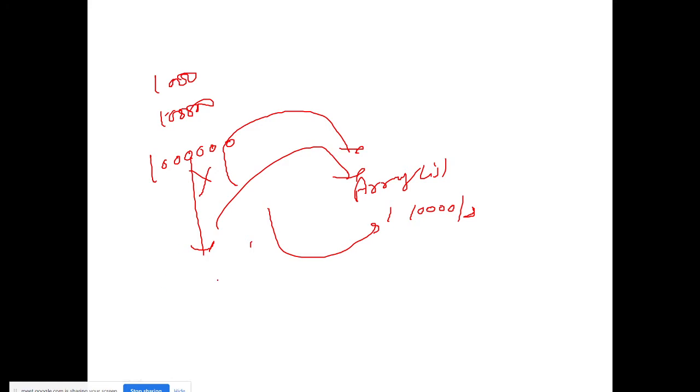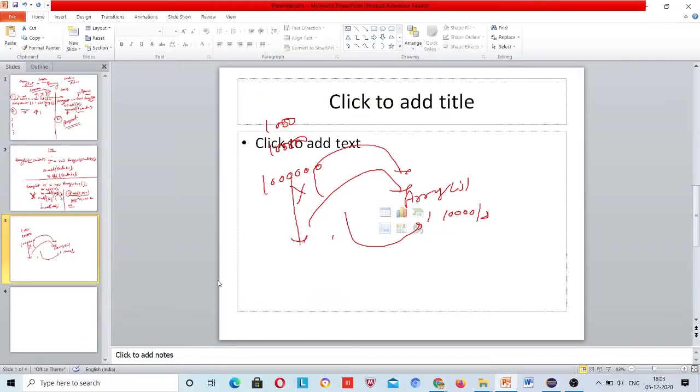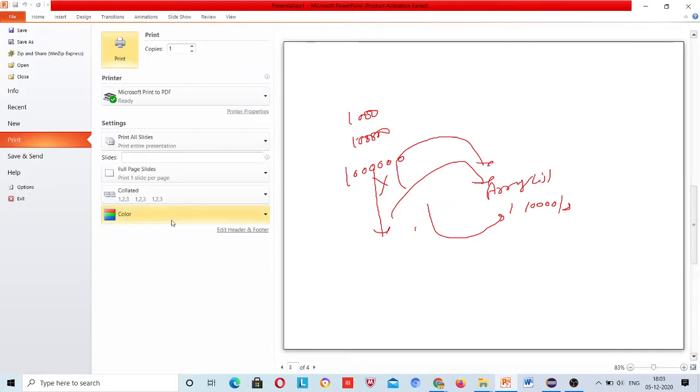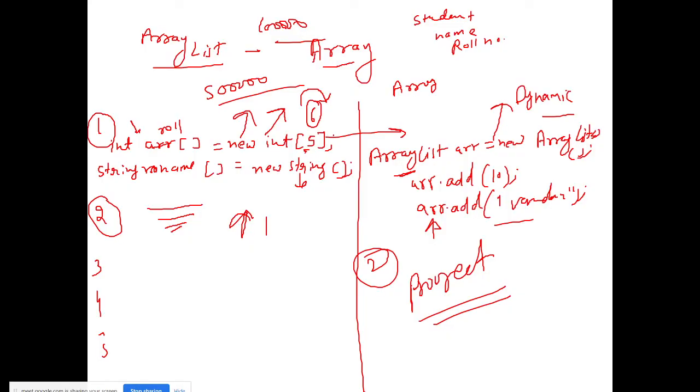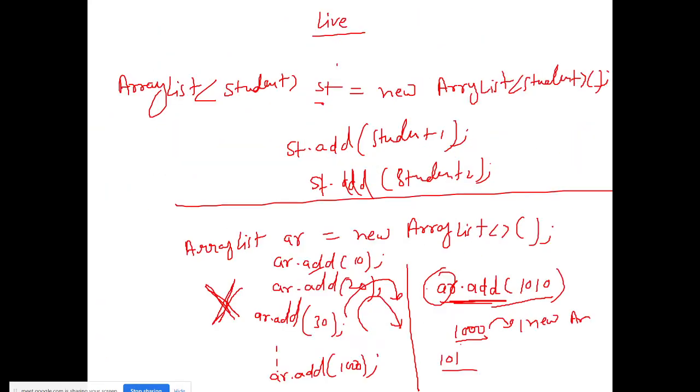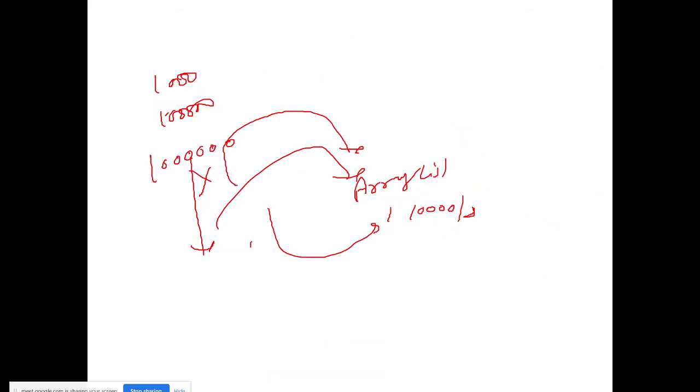So this much will happen in the background. Suppose in a university there are 10 lakh students, so 10 lakh data will be copied to a new array list, and one new student will be added, and then the previous one will be available for garbage collection.